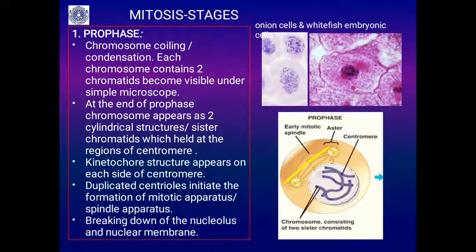Here in this picture you can see this is the onion cell where you can see the prophase. This is in the whitefish embryonic cell. You will see the prophase process, and also you will be able to see the centrioles. This is the diagram. You will see what happens in the prophase stage.